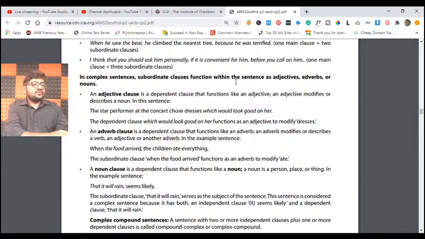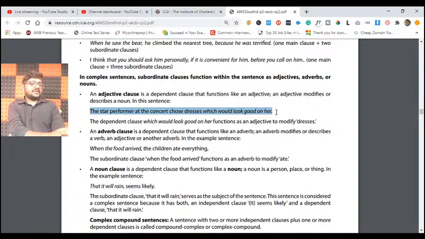Of course, in a complex sentence, what happens? A subordinate clause functions within the sentence as an adjective, adverb, or noun. It means the dependent clauses, you will use them as adjectives, adverbs, or nouns. For example: the star performer at the concert chooses dresses which would look good on her.